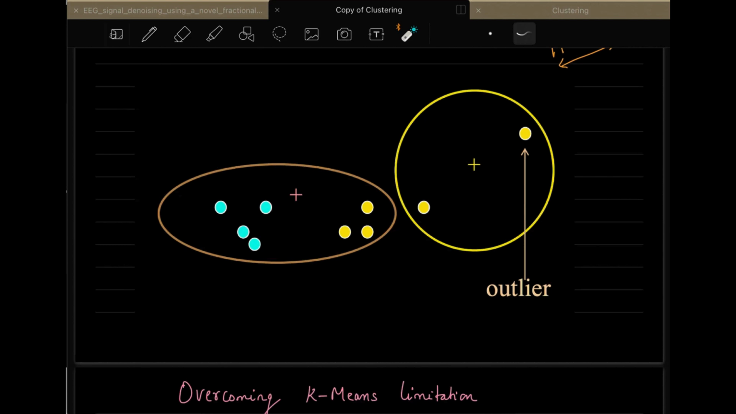Measuring the distance between data points. Sorry, can you come again? What you are saying, measuring the distance between data points? The distance between the data points is already fixed, right? You cannot make them close together. Yes, but there will be some kind of homogeneity if there is a cluster.